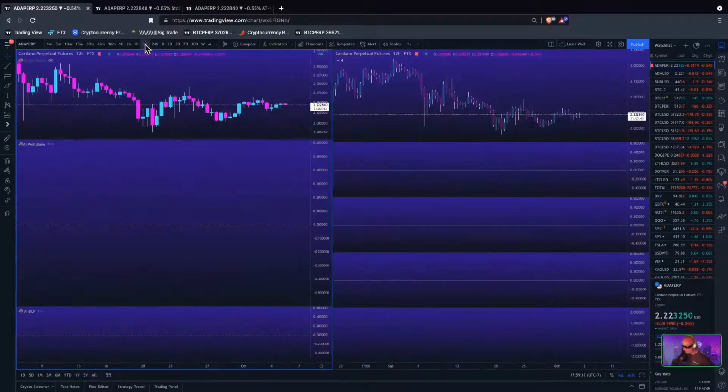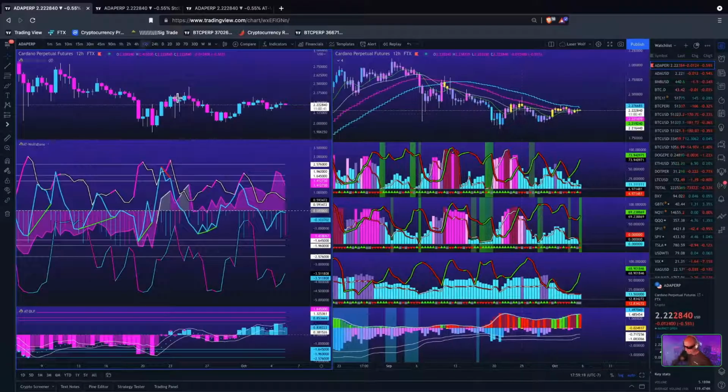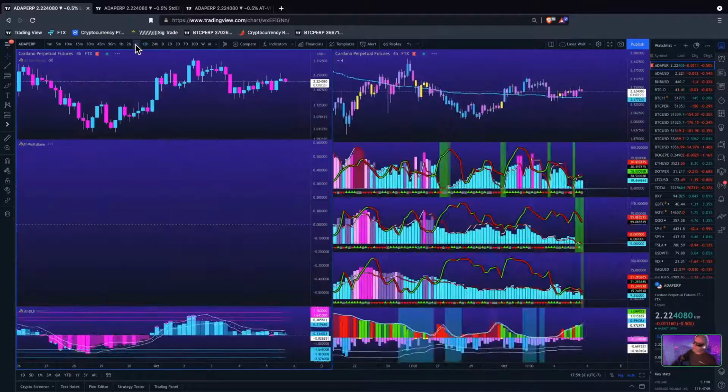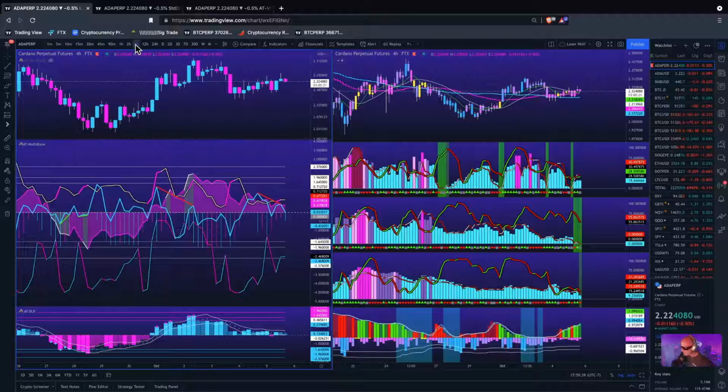Let's go down here onto the 12-hour. Probably not going to see any div here either, and you're not, right? Look, higher highs or higher lows on price action, lower highs on the returns oscillator. So yeah, everything's looking good on Cardano. Let's see about the 4-hour. I wouldn't be a bit surprised if the 4-hour was building some bull div.